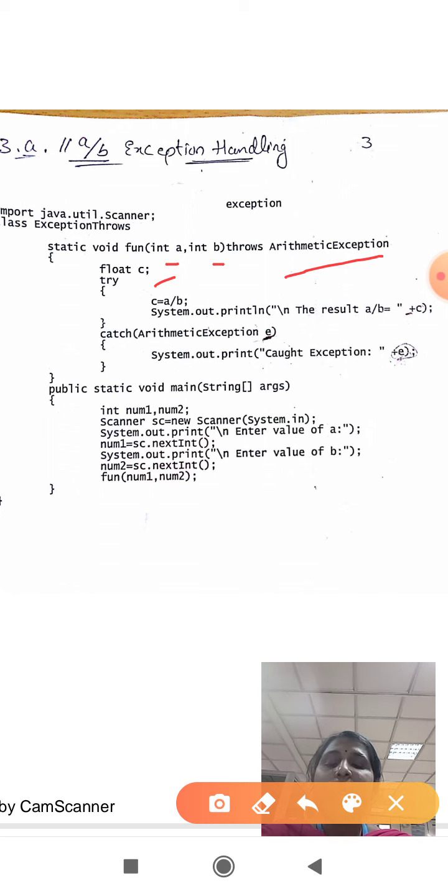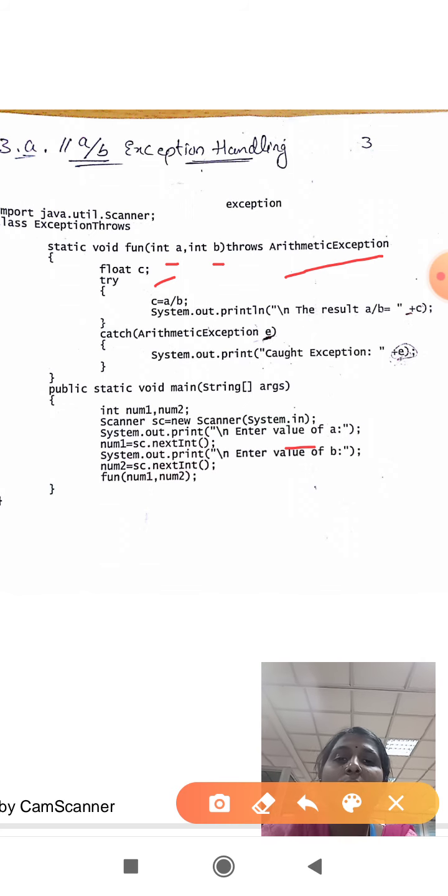So when we write code about division, when we are trying to divide two variables or two integers, we write that part of the code here. So c is equal to a divided by b, where a and b are divided using the division operator, and the result is stored in a variable called c. Now we have the next line, System.out.println.